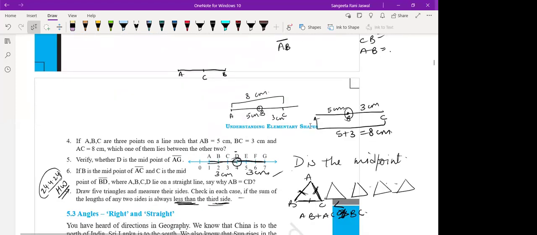And after drawing the line, what should we do? After drawing the line, take a point C on the line AB. Take a point on that line. Next, measure AB. Find the length of AB. Then find the length of AC. Then find the length of CB.